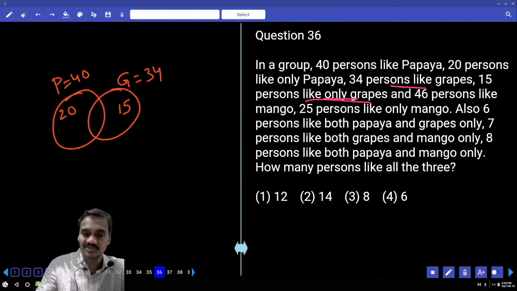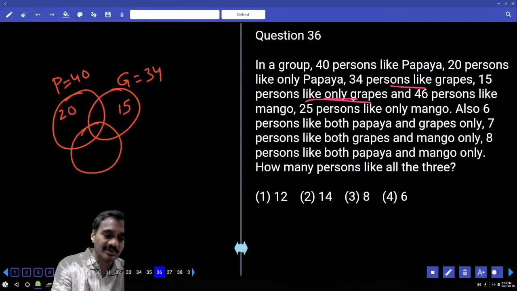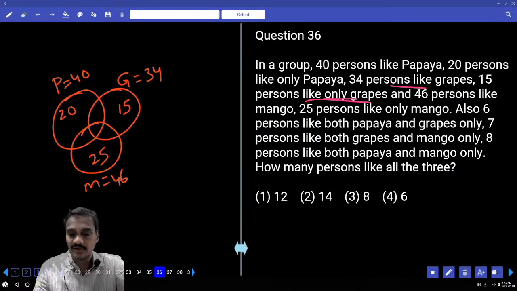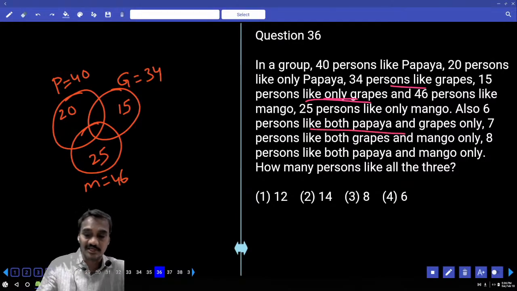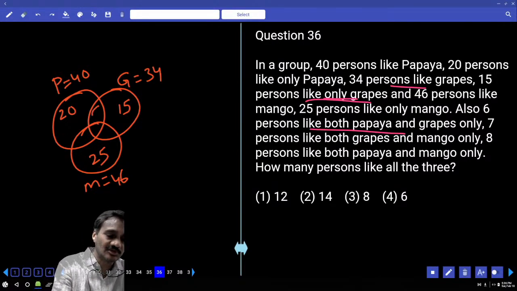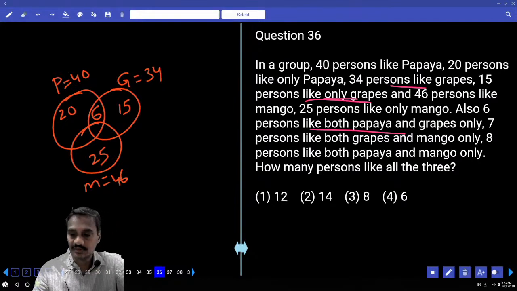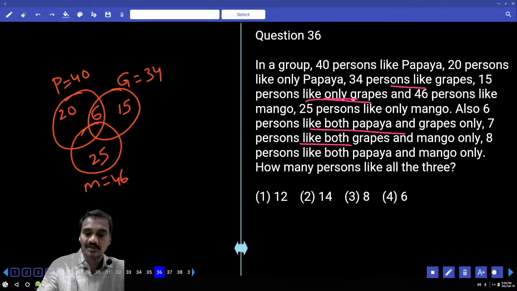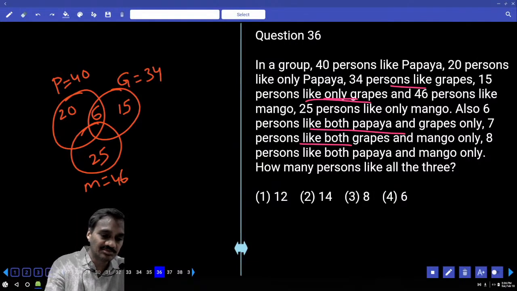And 46 persons like mango. Now we have mango as well. Total mango is 46. And out of this, 25 persons like only mango. And also 6 like both papaya and grapes. Only papaya and grapes, 6. Then 7 persons like both grapes and mango. Only grapes and mango, 7. Grapes and mango, there must be exactly only that is 7. Now this is 7.